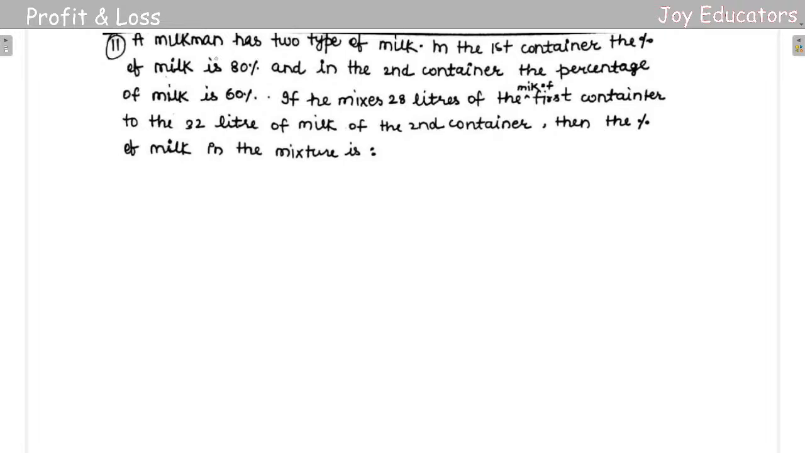Let's go to the next question. A milkman has 2 types of milk. In the first container, the percentage of milk is 80% and in the second it is 60%. If we mix 20 liters of milk from the first container with 32 liters of milk from the second container, then the percentage of milk in the mixture is? So what you will do here is, the first thing is 80% here, and second thing is 60%.